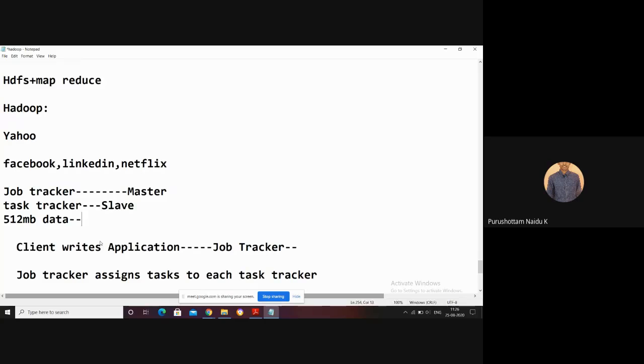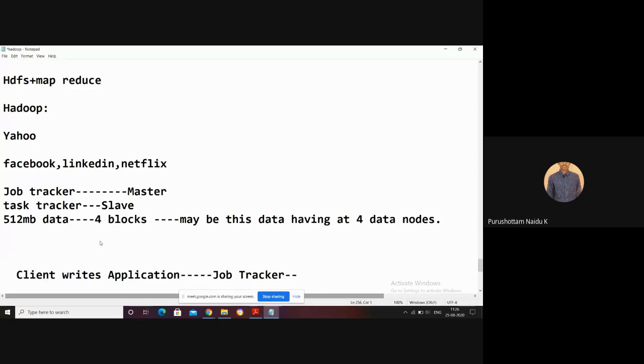It has how many blocks? Assuming 120 MB for each block, it's about 4 blocks. So this data may be spread across 4 data nodes. That means the job tracker assigns 4 tasks. Each and every task can be assigned to one task tracker.